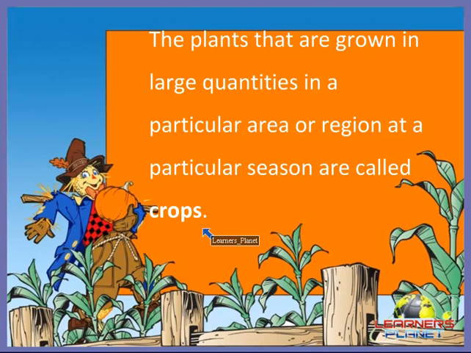Alright children, so let's start with the steps of agriculture. What are the various steps of agriculture? Because we need to grow plants on a large scale, we need to go in a stepwise manner so that we can yield lots of plants and lots of crops.